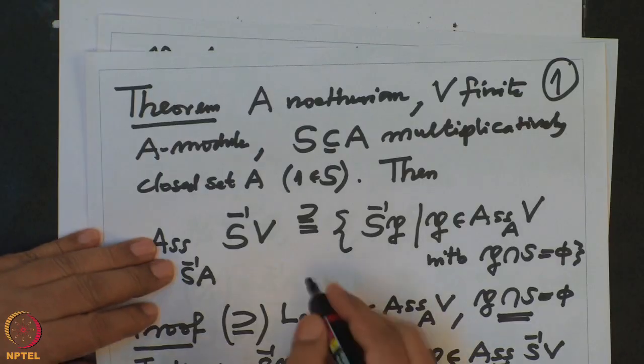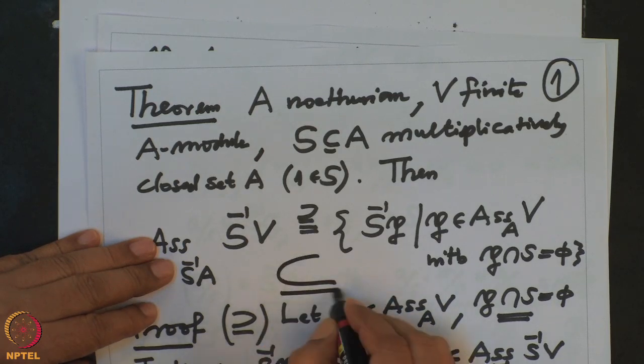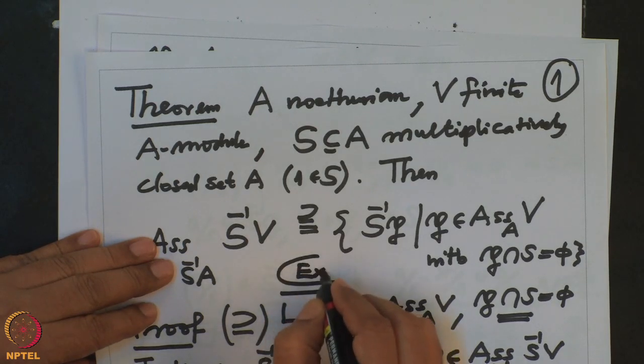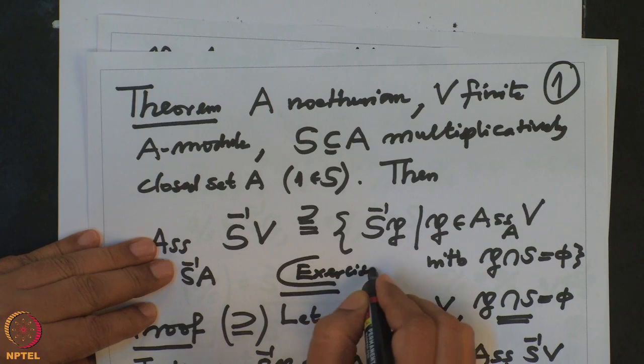So it explains what happens to the set of associated prime ideals when you pass to the localization. Among them, those which intersect with the given multiplicative set disappear, they become the unit ideal, and the remaining ones are still associated to this.